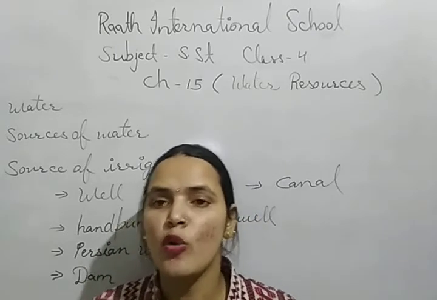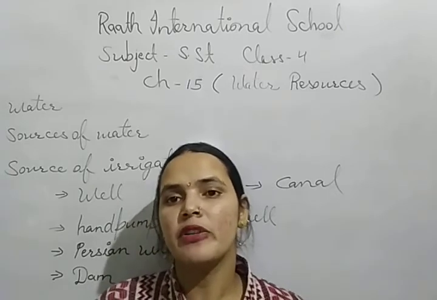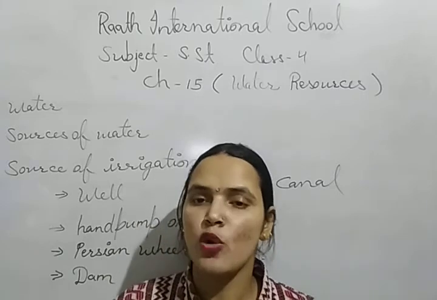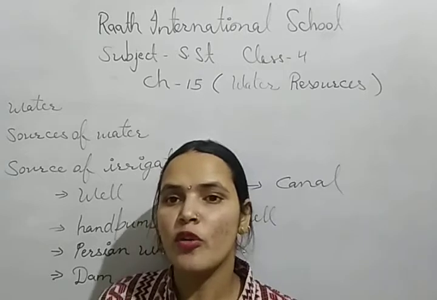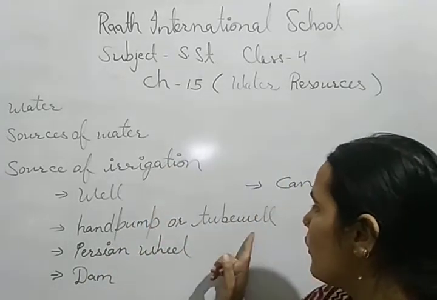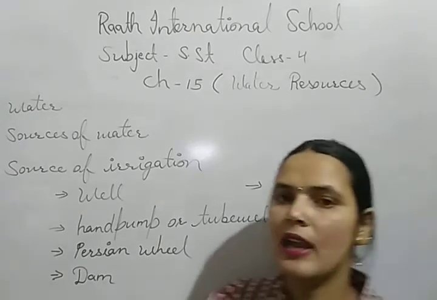So there are long canals. They carry water from the river to those areas where there is no river or where there is a shortage of water. So these are the different sources of irrigation in our country: well, hand pump or tube well, Persian wheel, dam, and canal.